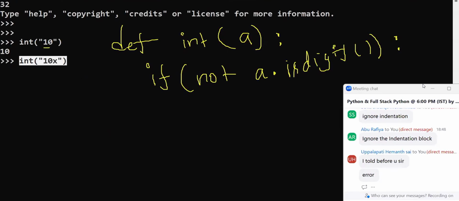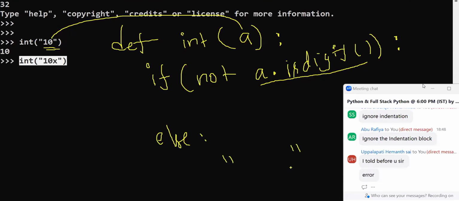10. 10 is there in where? In A. What type is it? STR. A is digit. Actually, it is true. Not true means what? It is coming to what? The else part. In the else part, what did they do? They removed this double quote, and the ending double quote they removed. That will become a numerical value. Correct? So that is nothing but converting the string into the type.